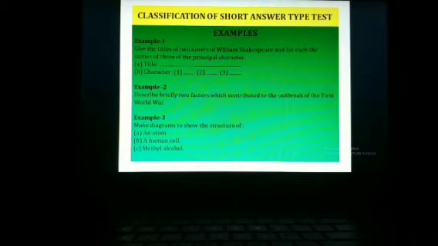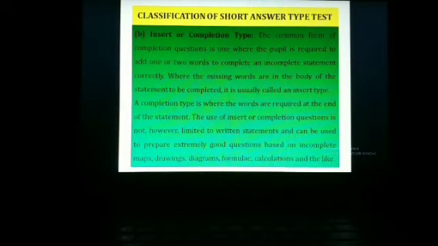Example 2: describe briefly 2 factors which contributed to the outbreak of the First World War. Here the learner has to write briefly the 2 factors. Example 3: make diagrams to show the structure of an atom, a human cell, or methyl alcohol. These are the examples of the first category of short answer type.